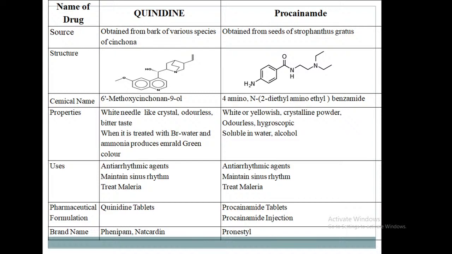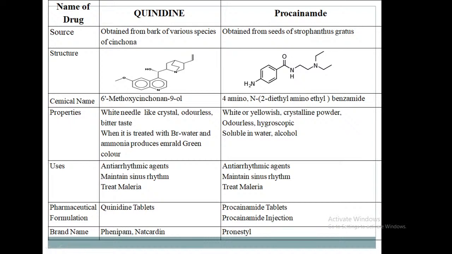Okay. Next drug in the class of antiarrhythmic agents, procainamide. It is obtained from the seeds of Strophanthus gratus. See the structure here: in the fourth position, an amino group. In the N position, here having the N,N-diethyl aminobenzamide. The total group indicates benzamide.